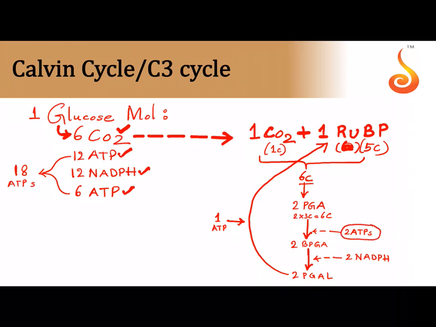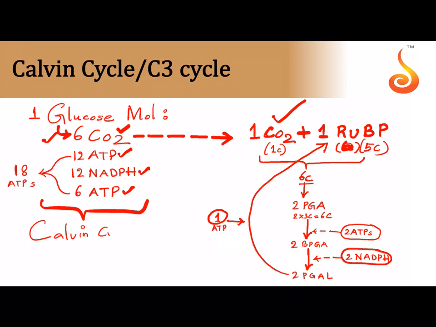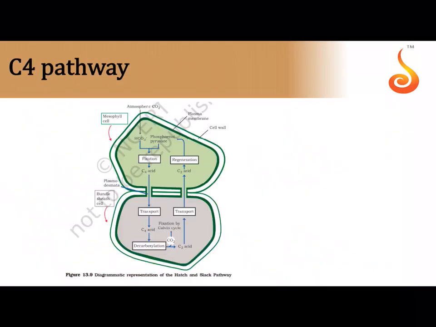So totally you are using up 2 plus 1, that is 3 ATPs, and totally you are using up only 2 NADPH. This is if you consider what? This is if you consider 1 carbon dioxide. But the right way is for 1 glucose molecule, you consider 6 carbon dioxide molecules. So that means how many times is the Calvin cycle happening? Like I told you, the Calvin cycle is happening 6 times. Okay.